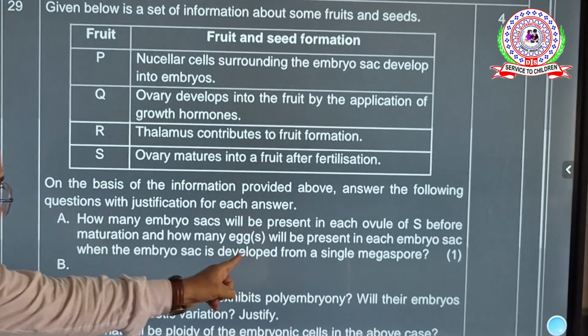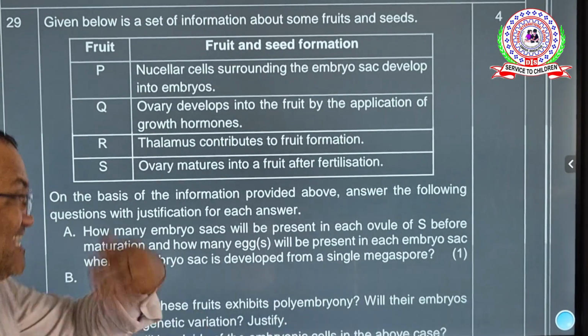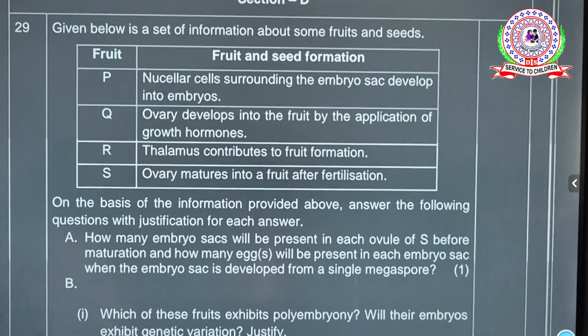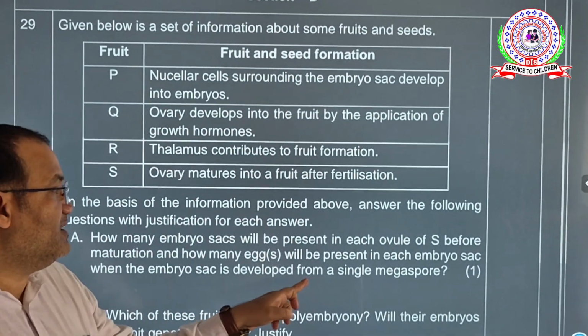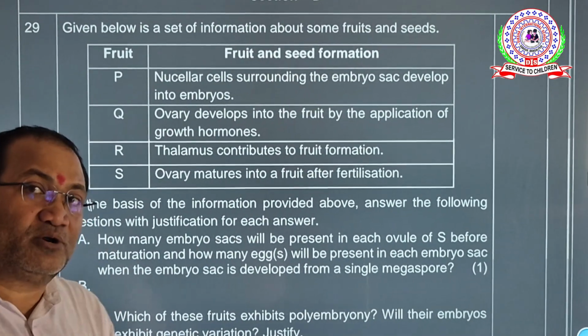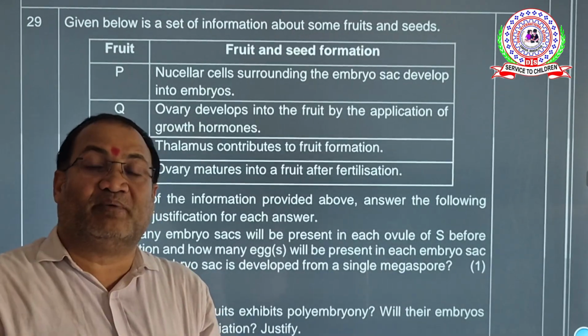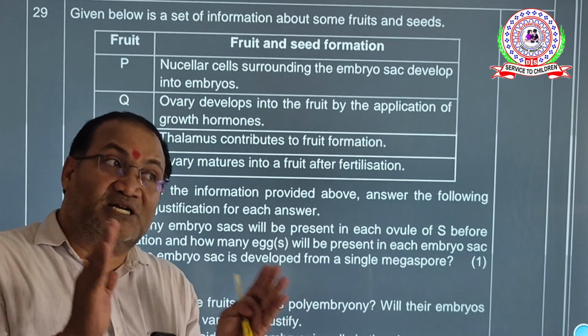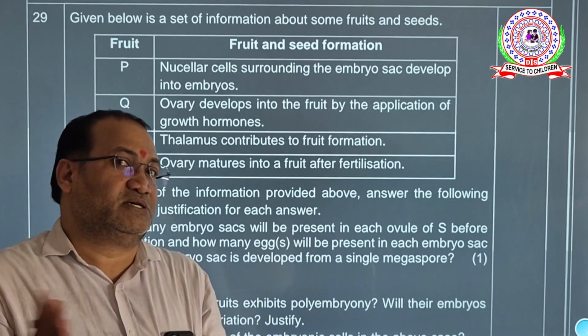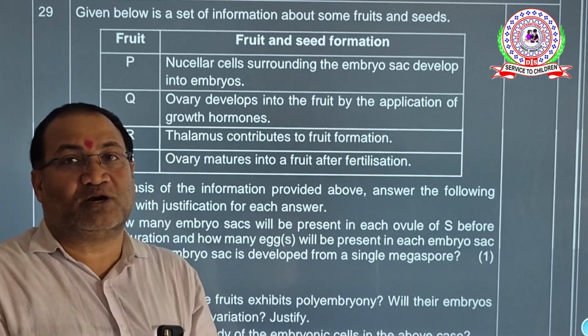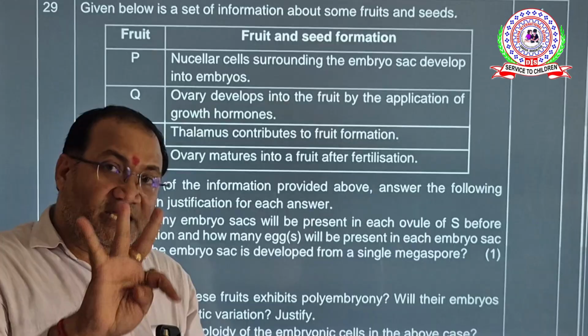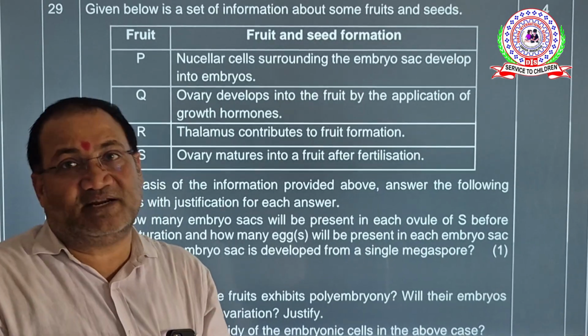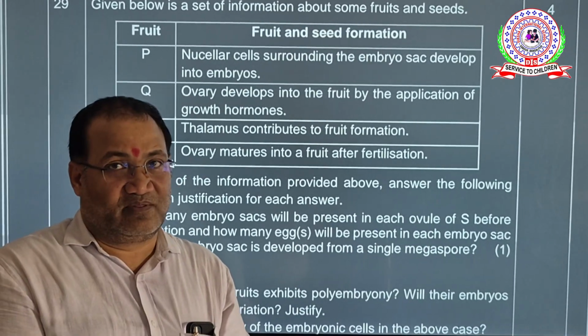And how many eggs will be present in each embryo sac? 1. When the embryo sac is developed from a single megaspore. If you could remember, when megaspore mother cell undergoes meiosis, 4 megaspores are formed. 3 megaspores get degenerated and 1 is functional.